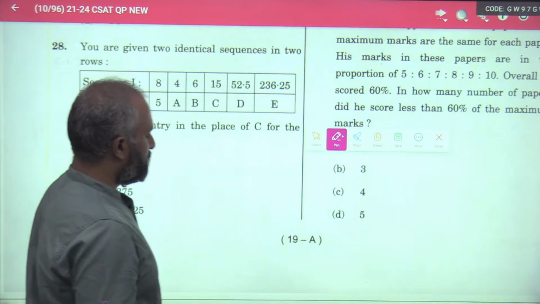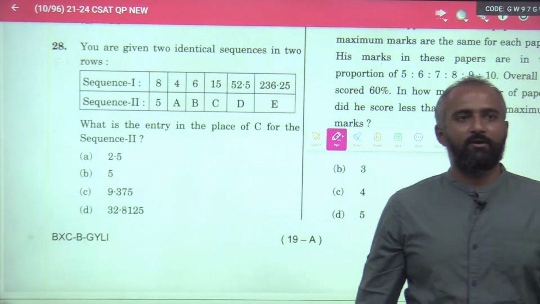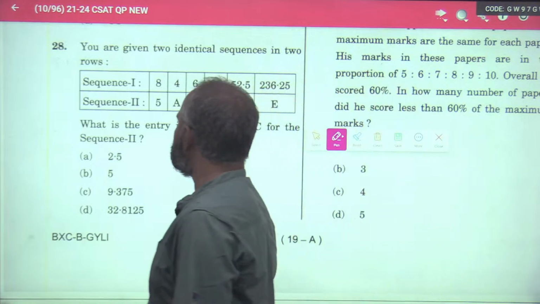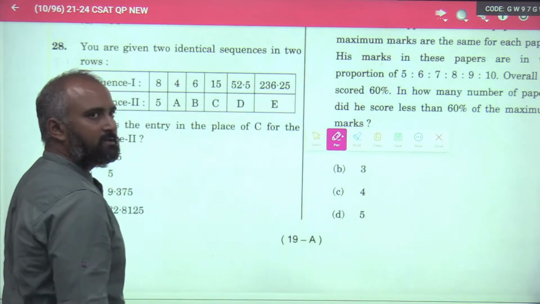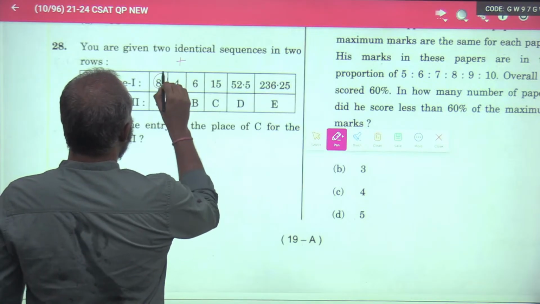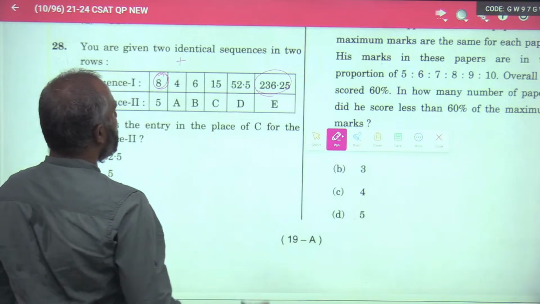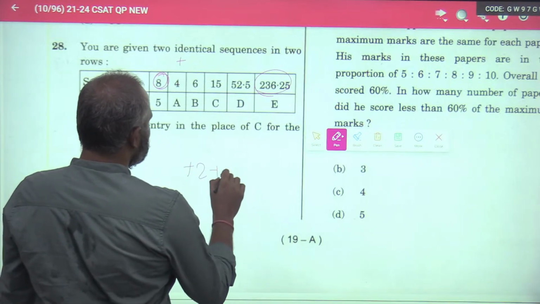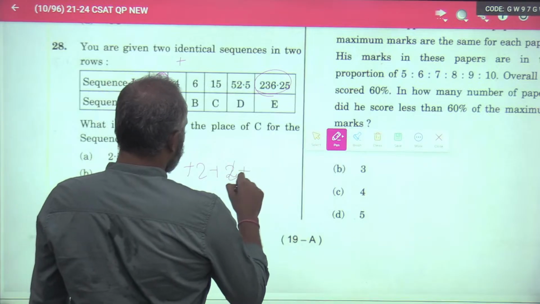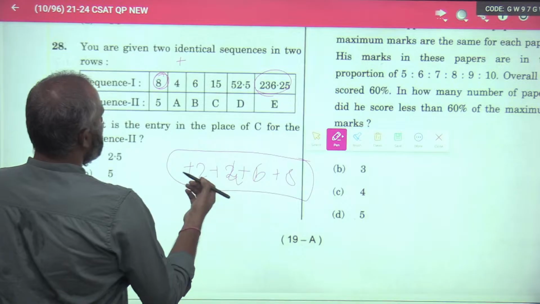Now tell me, what is the common pattern? Every time look for this. Will this be addition? Just look here. The starting digit is 8, and the ending digit is 236.5. If you add something plus 2 plus 4 plus 6 plus 8, you can never get there.